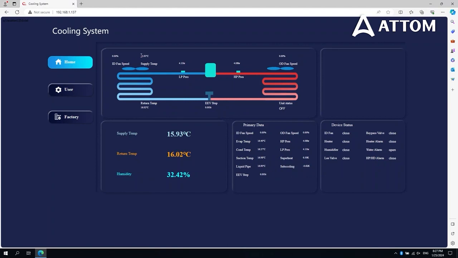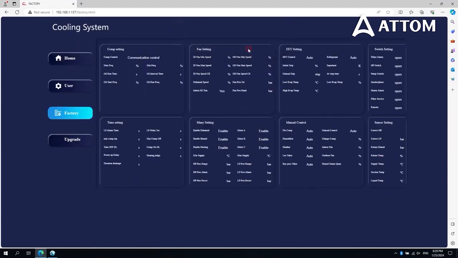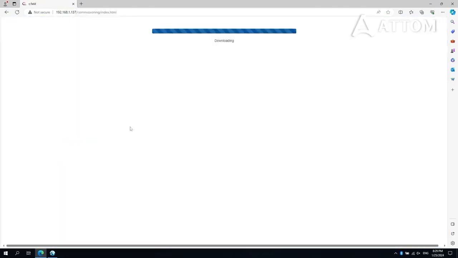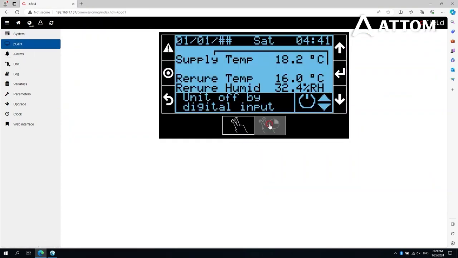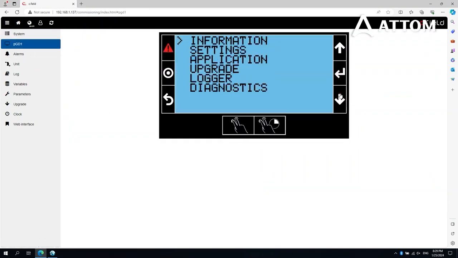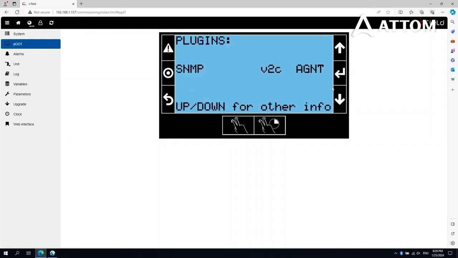If the parameters displayed on the web page are normal, it means that the connection between the computer and the cooling unit is normal. Check whether the SNMP function is activated. Go to Factory menu. Password is 1243. Then go to Upgrade menu. Here we see that SNMP is activated. It can also be viewed in the PGD virtual interface. It has been activated.